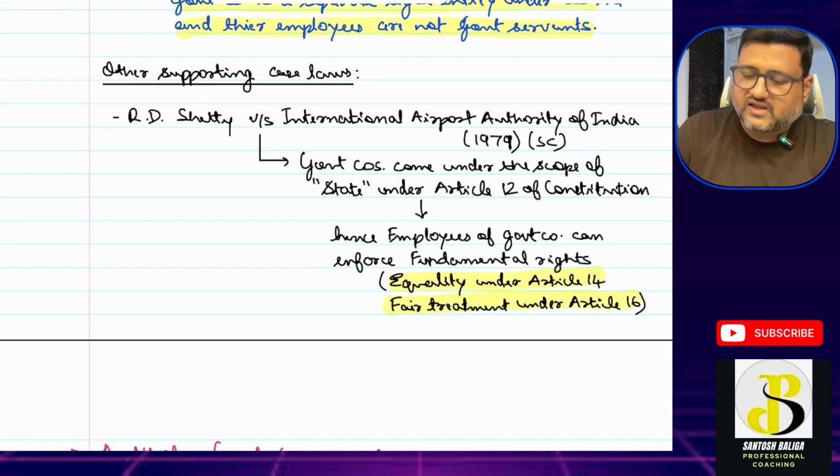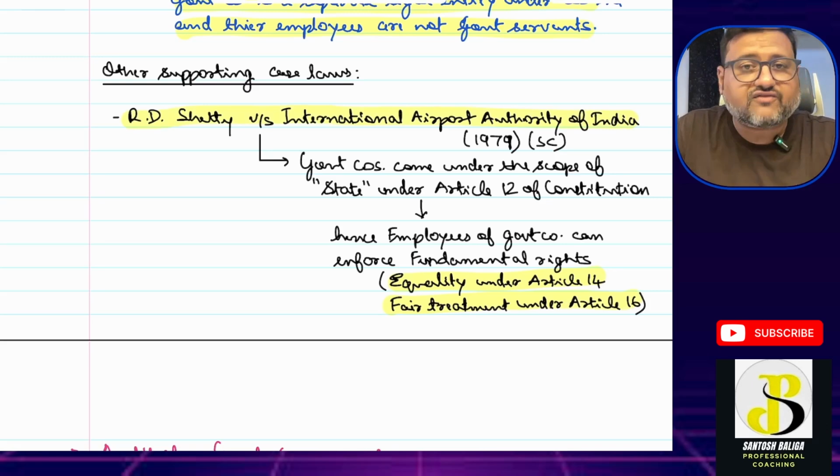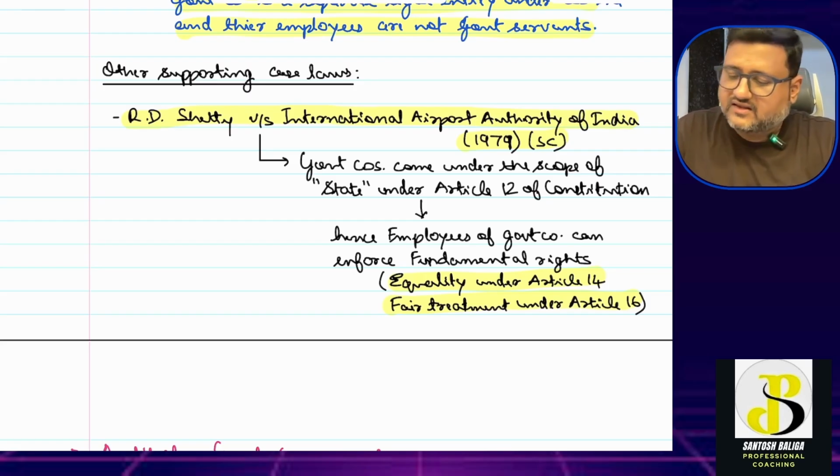One more case law I am speaking about is R.D. Shetty versus International Airport Authority of India. This is a 1979 Supreme Court case. Again, government companies come under the scope of state under Article 12 of the Constitution. This is what the Supreme Court has said over here.